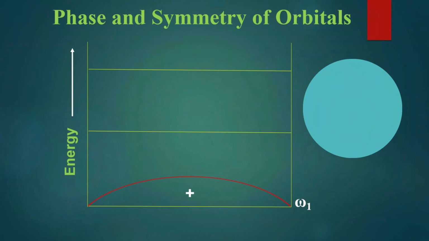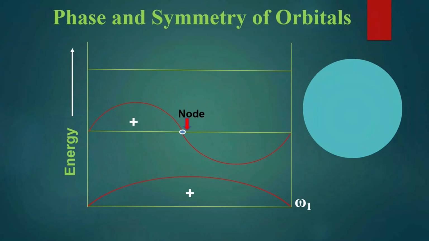This can be one variety of symmetry of orbital, represented as psi 1. Another way is it starts from 0, reaches the highest and comes to 0, and again through the nodal region it passes in the negative fashion, reaches the highest and again comes back to 0.